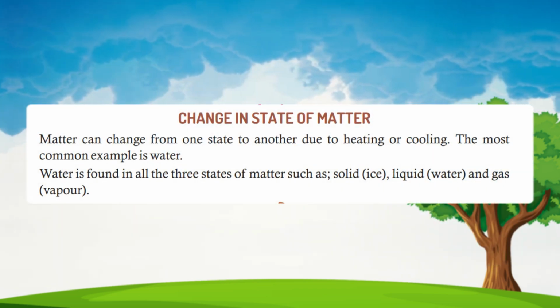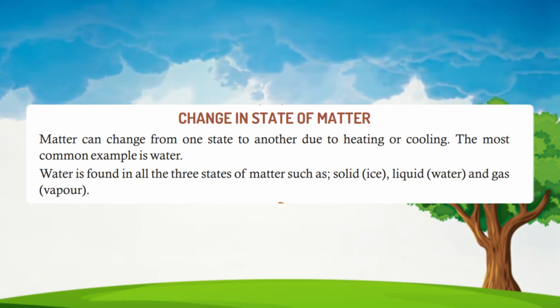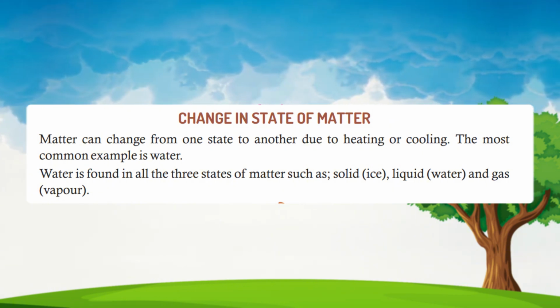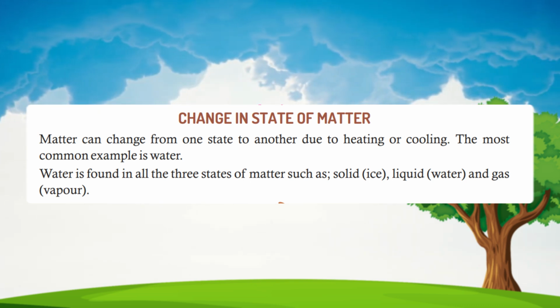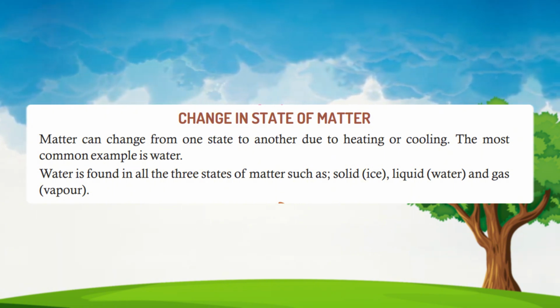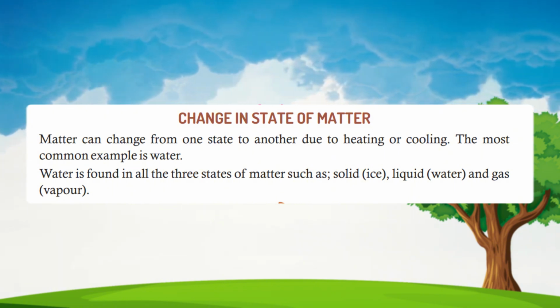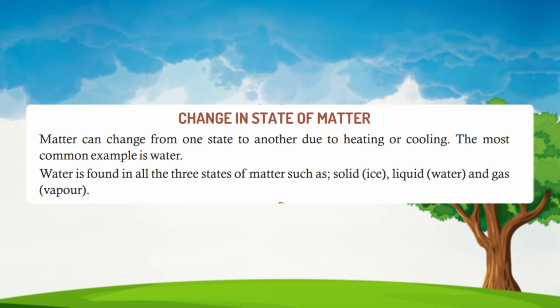Change in state of matter. Matter can change from one state to another due to heating or cooling. The most common example is water. Water is found in all the 3 states of matter such as solid, ice; liquid, water; and gas, vapor.